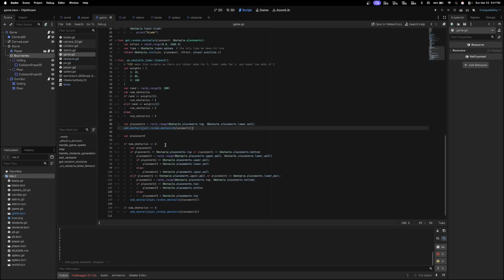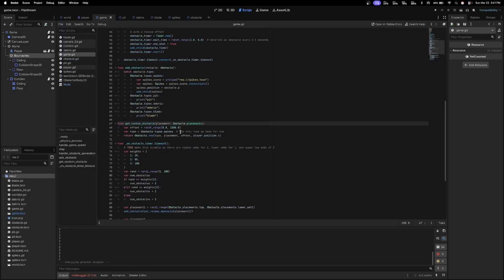For instance, I want one of the obstacle types in the future to be a large pit that's too long for the player to jump over, so the player must flip gravity to the other side. But if I do that, I can't put a pit on the other side too, or it would be literally impossible to cross. So I set up basic controls such as preventing obstacles from simultaneously generating on the ceiling and floor, but I think that's going to take some serious fine-tuning over time as I create new obstacle types and playtest the game. I'm sure I'll find new impossible obstacles that I need to address.